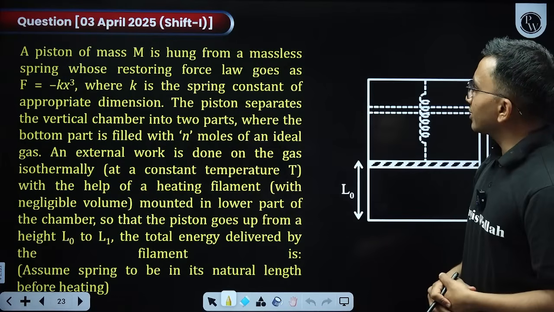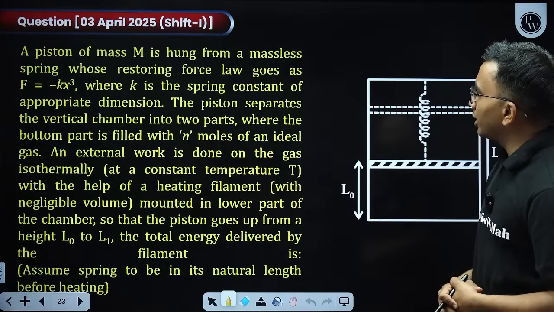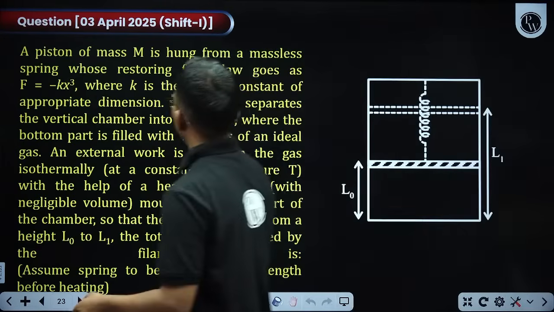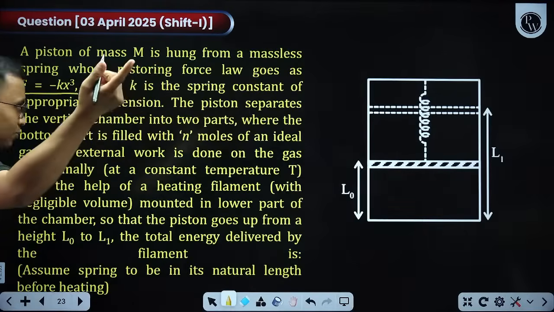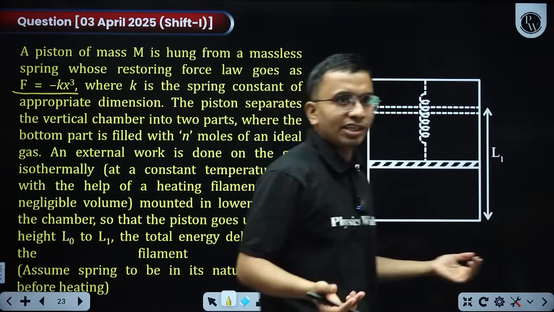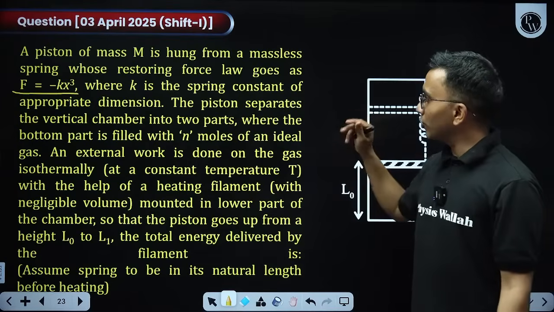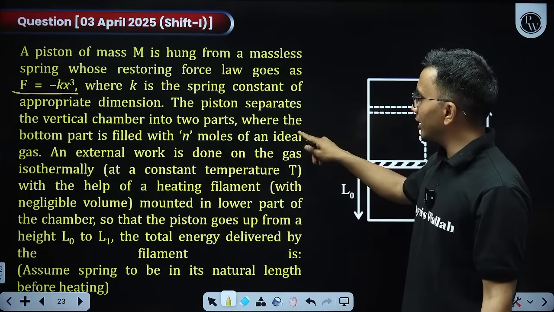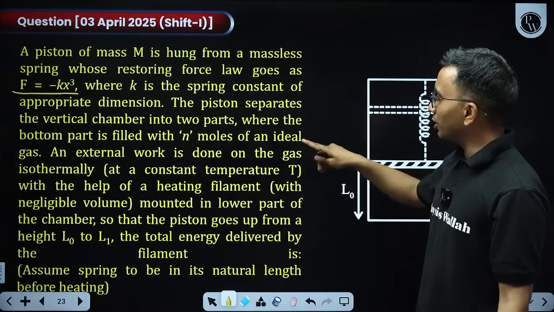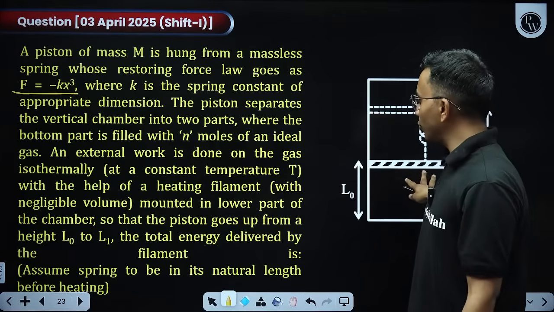A piston of mass m is hung from a massless spring whose restoration force law goes like this. Now this is a hypothetical spring. Its force constant is k and it varies like k into x cube. The piston separates the vertical chamber into two parts. The bottom part is filled with n moles of ideal gas.